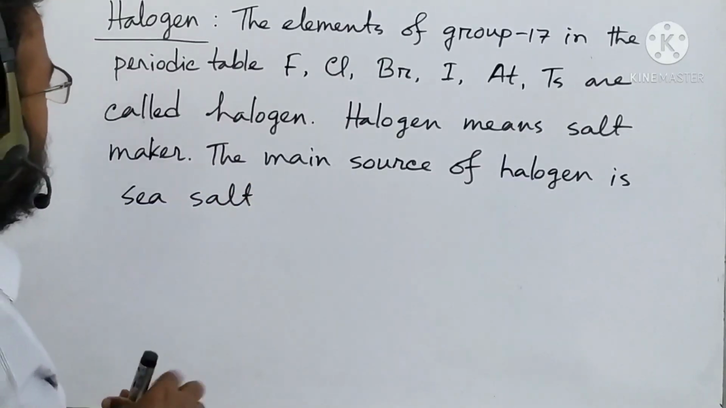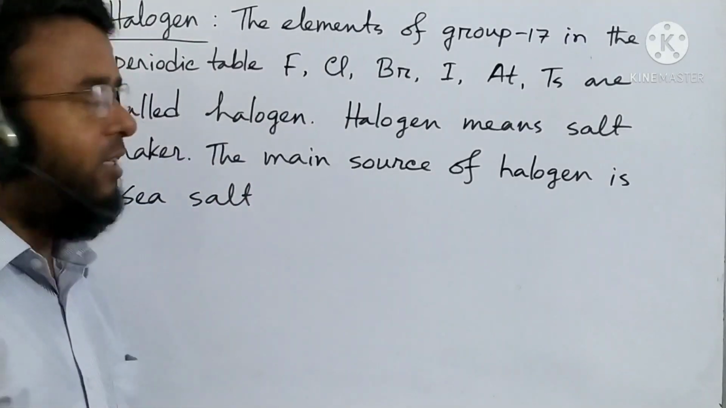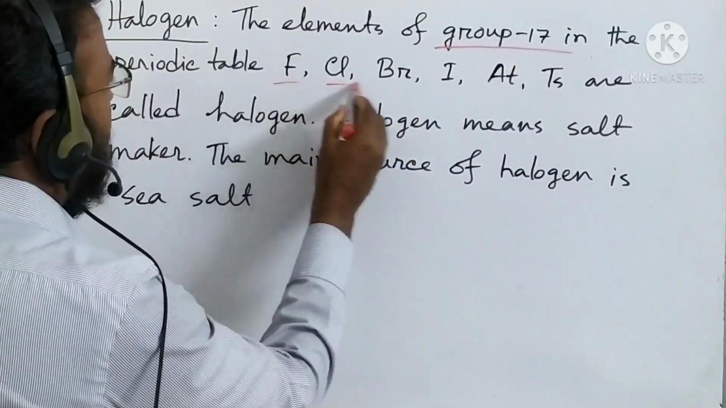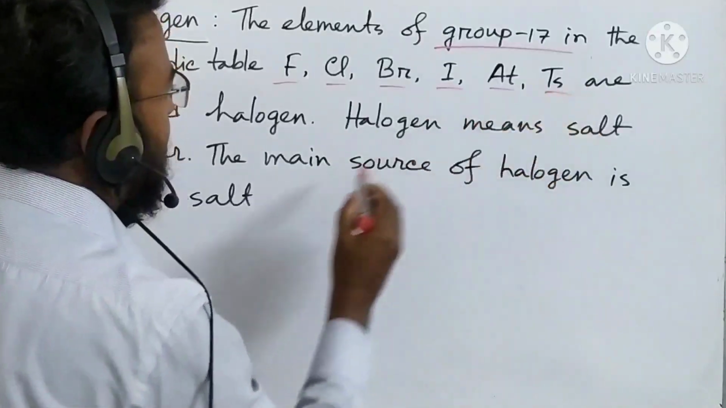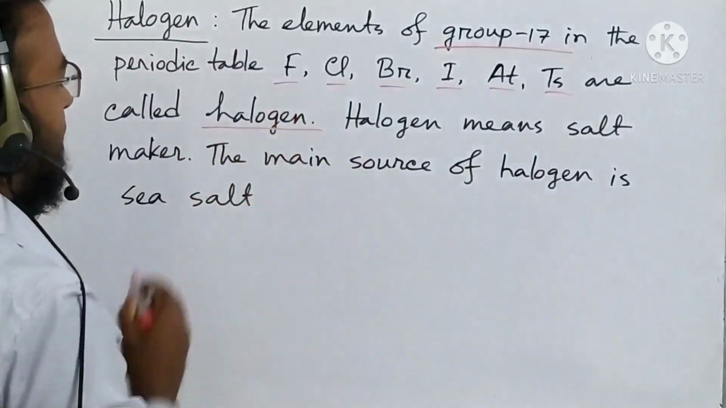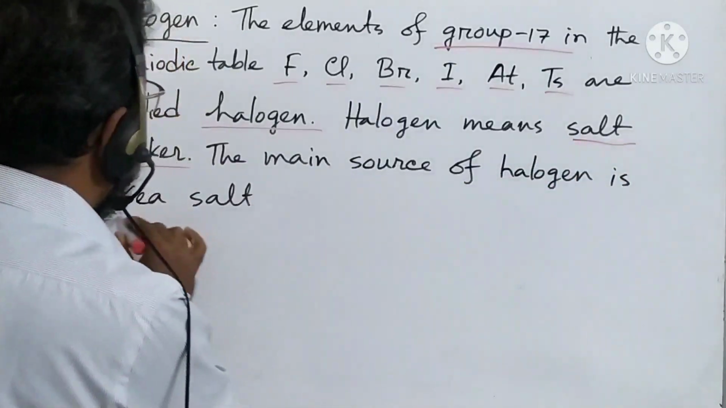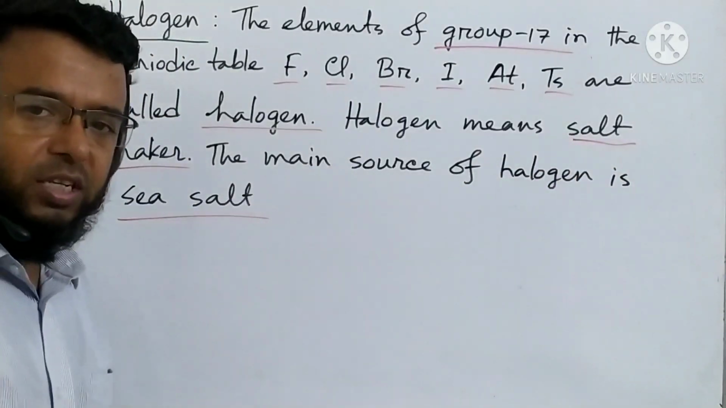Okay, now dear students, you see that these are the group 17 elements in the periodic table. These are fluorine, chlorine, bromine, iodine, astatine, tennessine. These all are called halogen. So halogen means salt maker. The main source of halogen is sea salt. Okay, now we'll see in the periodic table.